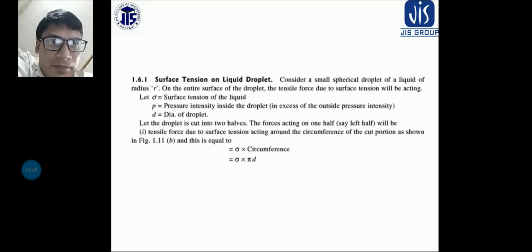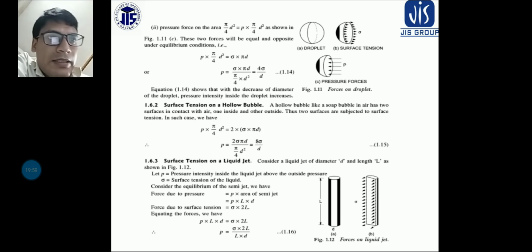Okay, now the tensile force due to surface tension acting around the circumference of a cut portion, you can see in this figure. This is your droplet, and I am just cutting it and some cross sectional area is taken.